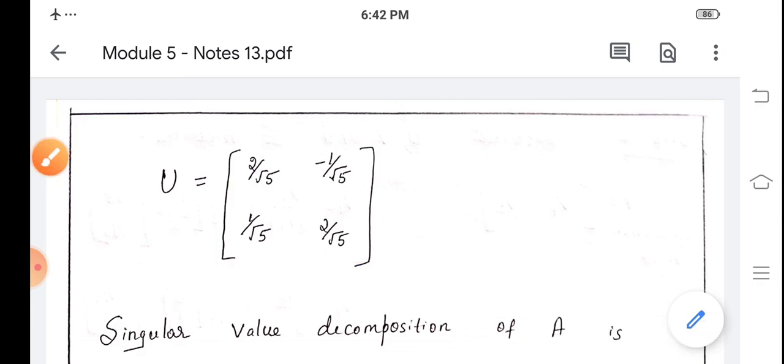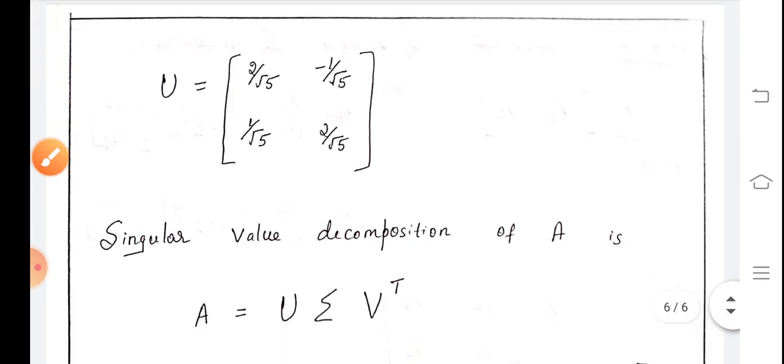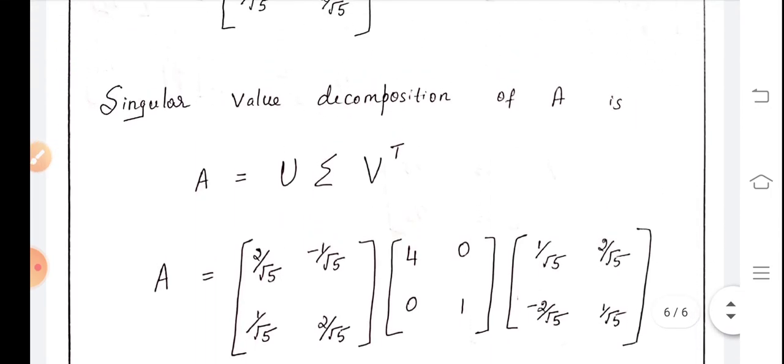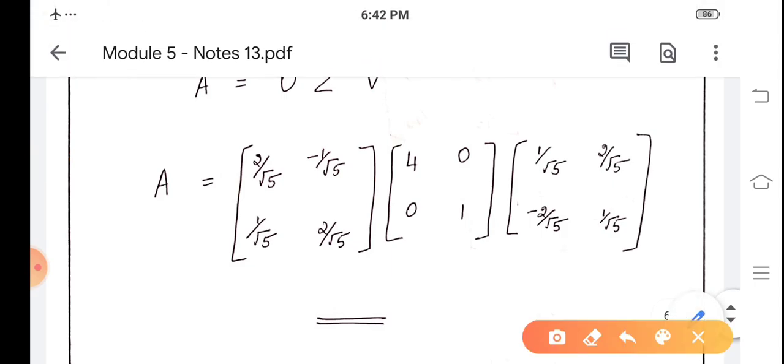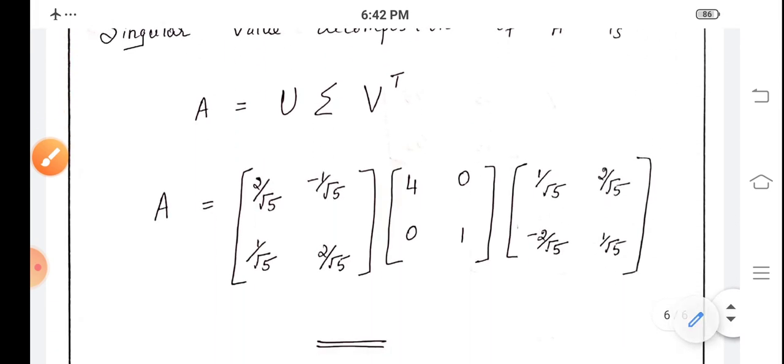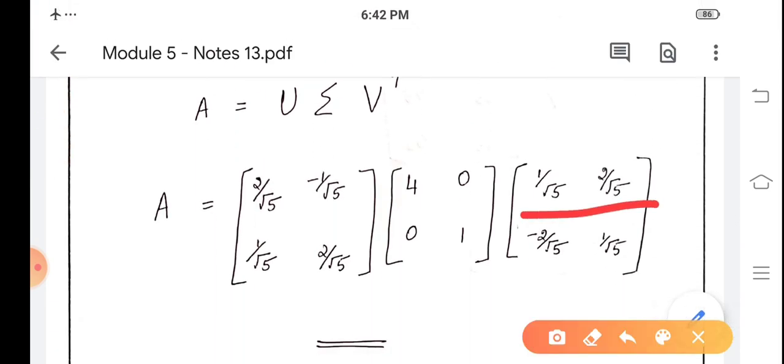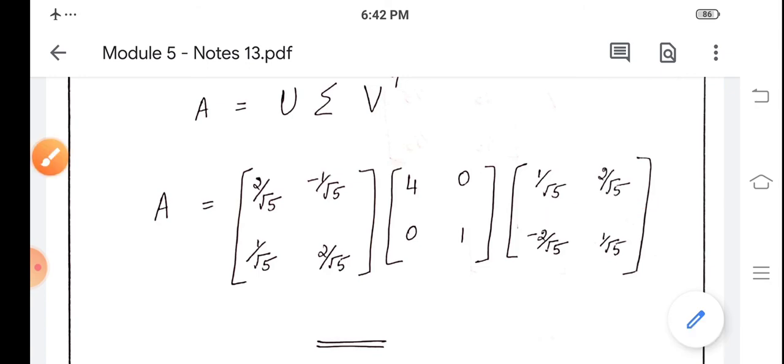So after getting U, sigma and V, we write the singular value decomposition of A as A is equal to U into sigma into V transpose. That is A equal to U. U is 2 by root 5, minus 1 by root 5, 1 by root 5, 2 by root 5, and sigma matrix is 4, 0, 0, 1, and V transpose, this is transpose of V, that will be 1 by root 5, 2 by root 5, minus 2 by root 5, 1 by root 5.